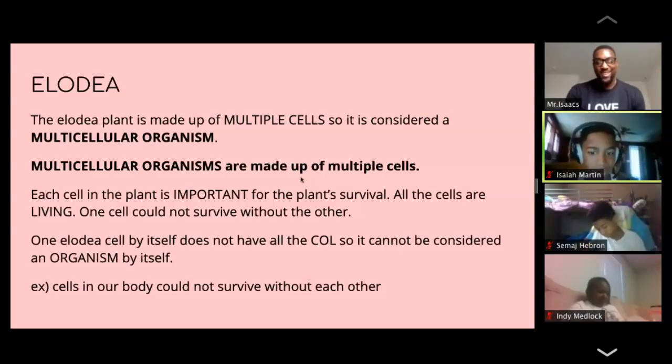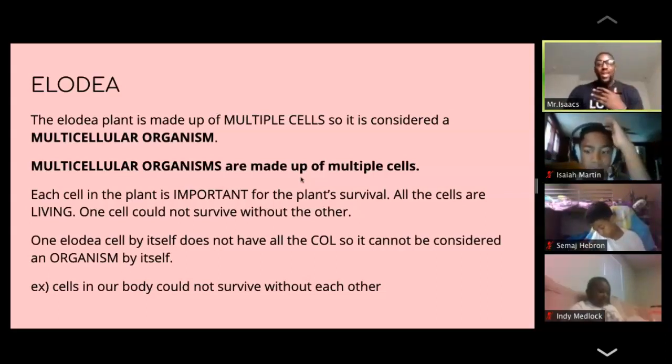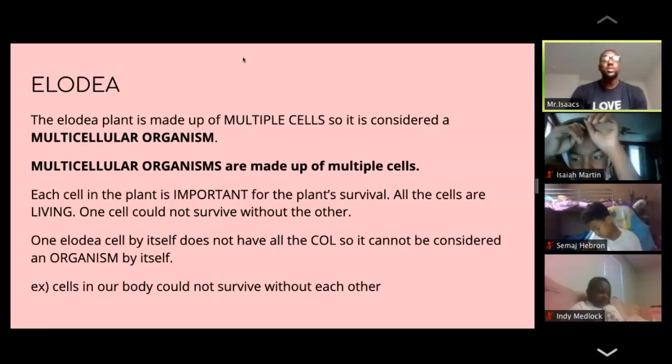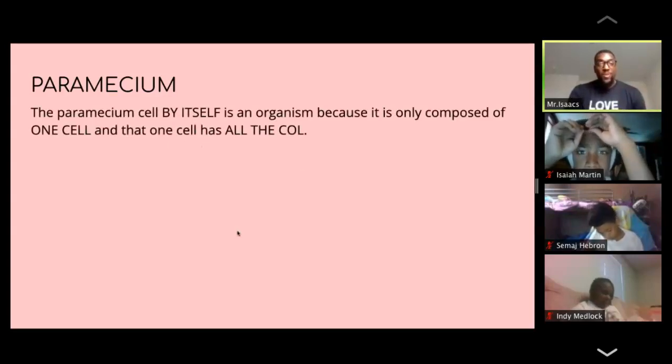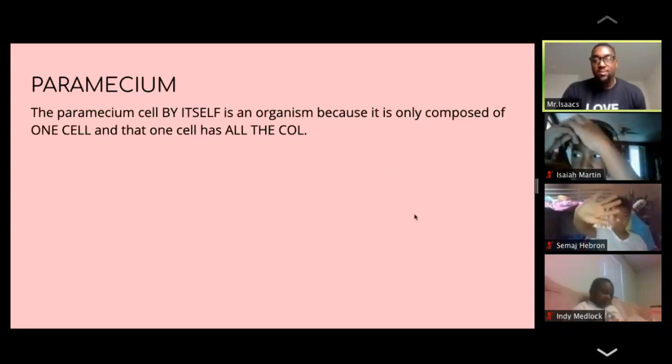Thank you. All right, so now that we know what an Elodia plant is and an Elodia cell is, and we know that it's multicellular, I know a lot of us, when we guessed what the paramecium was, guessed single cell, some put multi-cell. It actually is... can I have Miles read that for me, please?